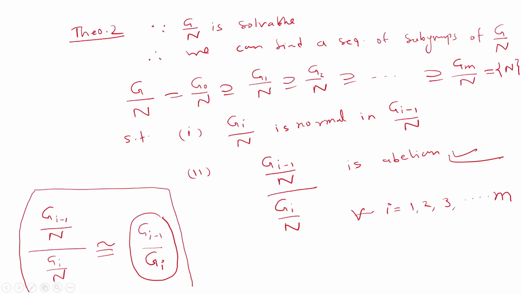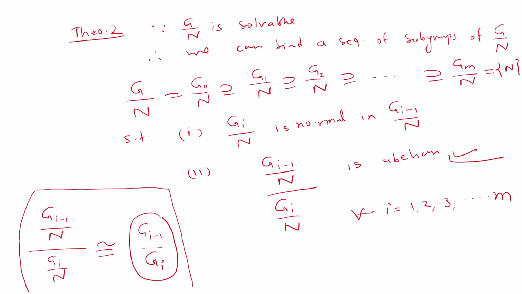Isomorphism means what? Suppose two groups are isomorphic, then there is no difference among them from an algebraic point of view. Two isomorphic groups have the same algebraic properties.